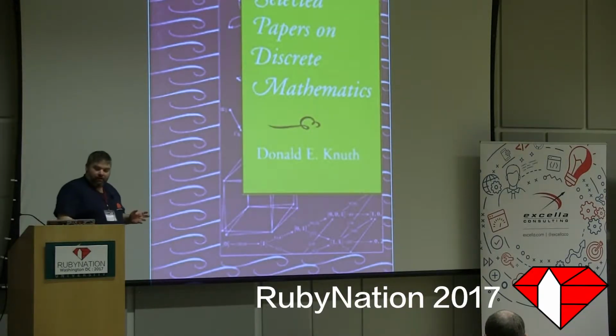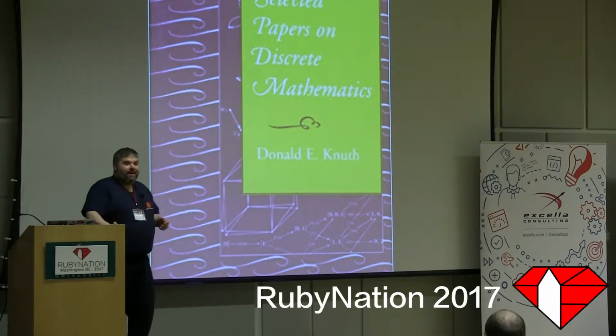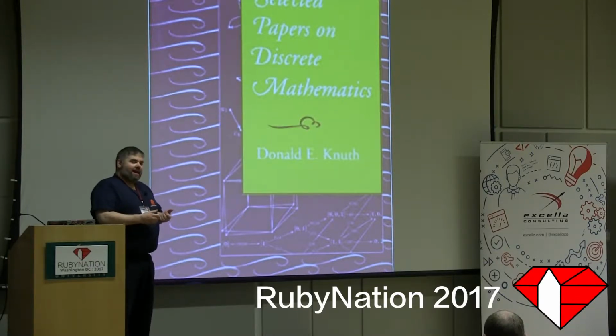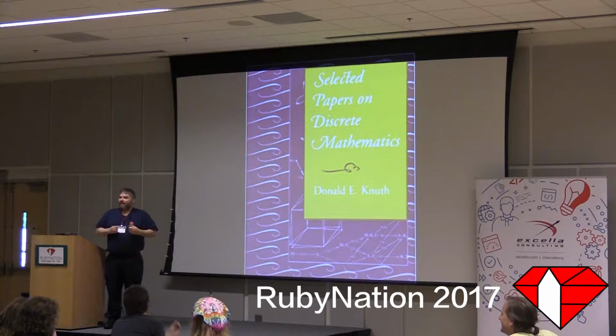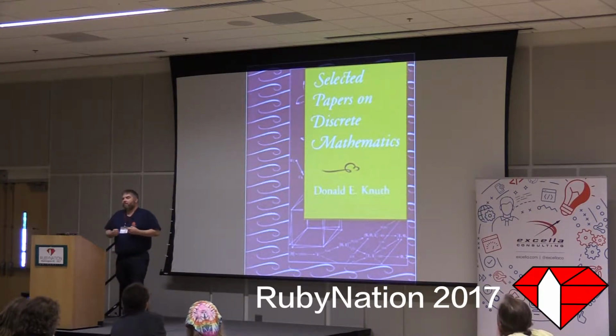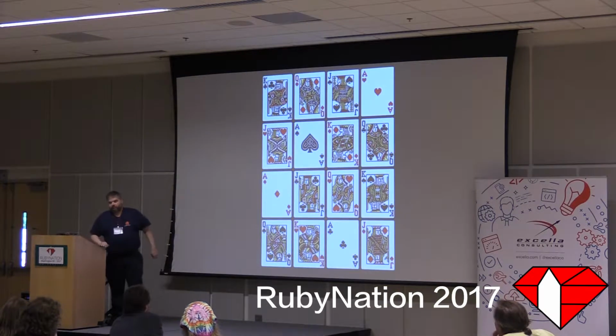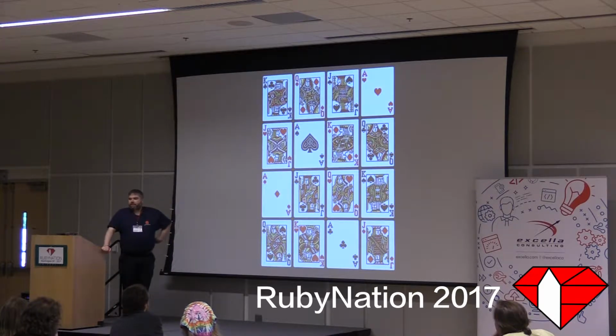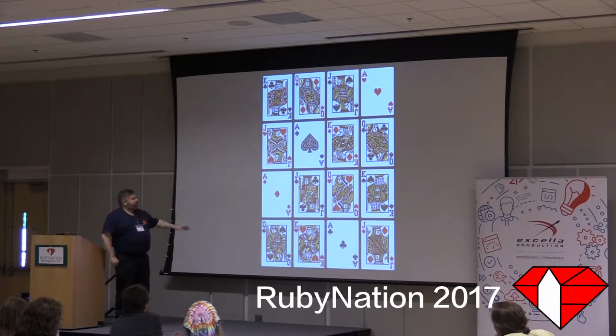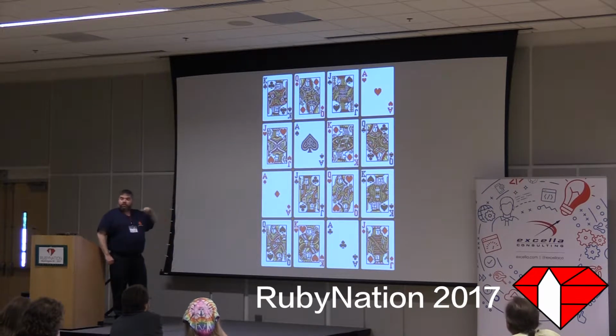So I did what every good nerd would do. I went to my standard issue copy of Selected Papers on Discrete Mathematics, and I started reading. I got to the very first paper, and I found this problem that has captivated me for the last year. The concept is called mutually orthogonal Latin squares, and you might know it as a little card game. Take all the face cards from a deck of cards and arrange them so that every row and every column contains 1 face value and 1 suit. That is one solution.